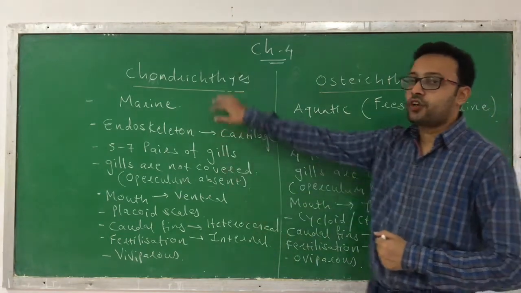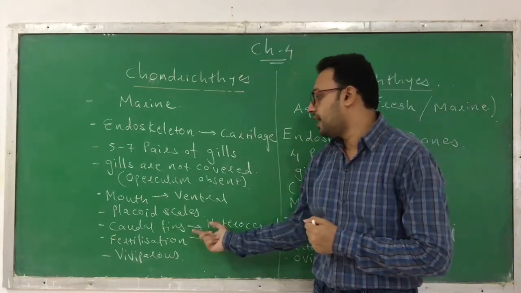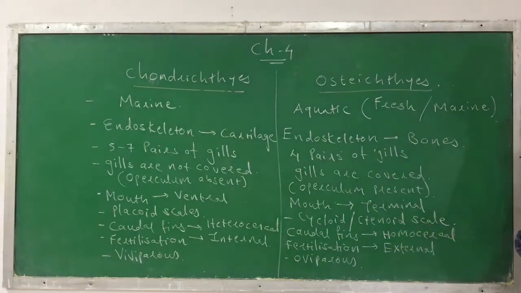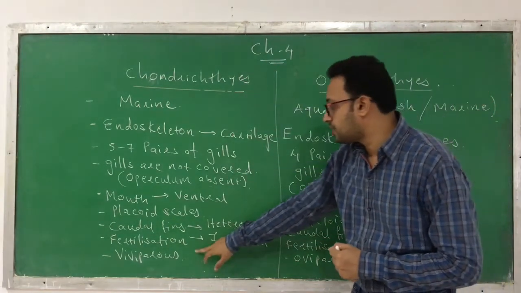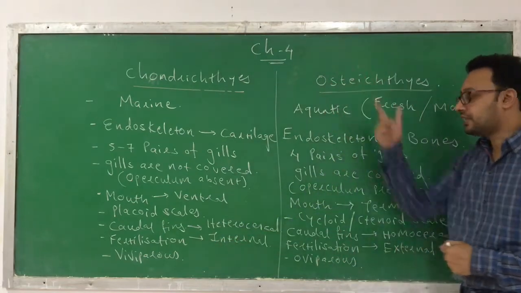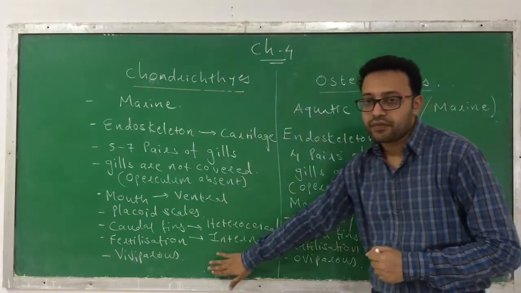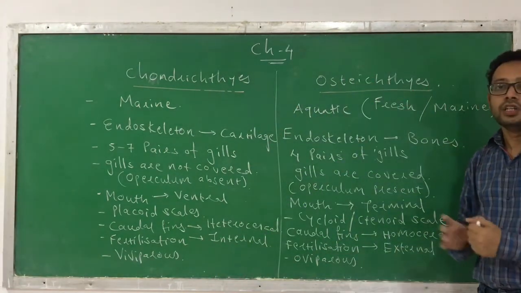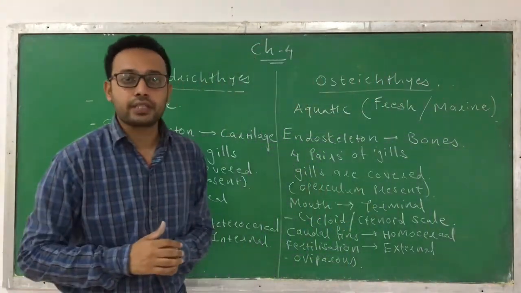Next, in chondrichthyes, the caudal fins, that is the last fins, are heterocercal, and in osteichthyes, the caudal fins are homocercal. In chondrichthyes, the fertilization is internal. In osteichthyes, the fertilization is external. The chondrichthyes are viviparous animals, and the osteichthyes are oviparous animals. So these are the differences that exist between the chondrichthyes and the osteichthyes.